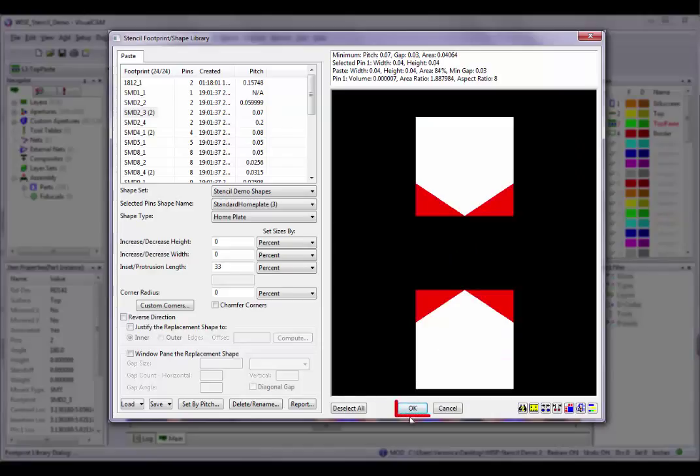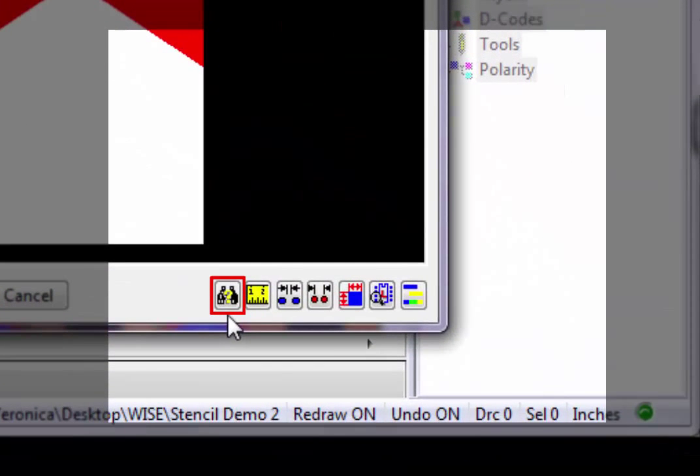The OK button closes and saves all changes made in the Stencil Footprint Shape Library dialog box. Note that once you click OK on this dialog box, you cannot quickly undo any of the changes. Cancel closes and discards all changes made while in the dialog box. Next, the Query Item button displays information about individual items within the database, using the selection filter as an aid in selecting the desired type of item.